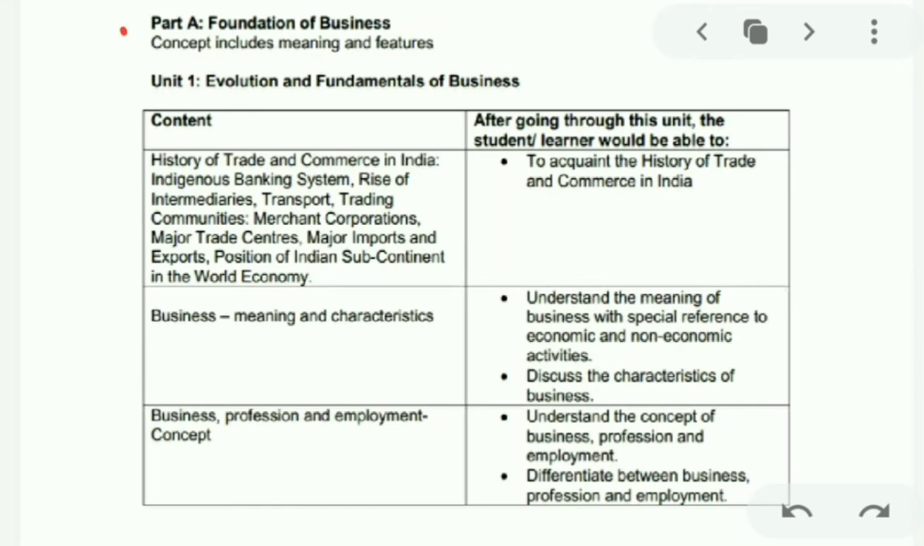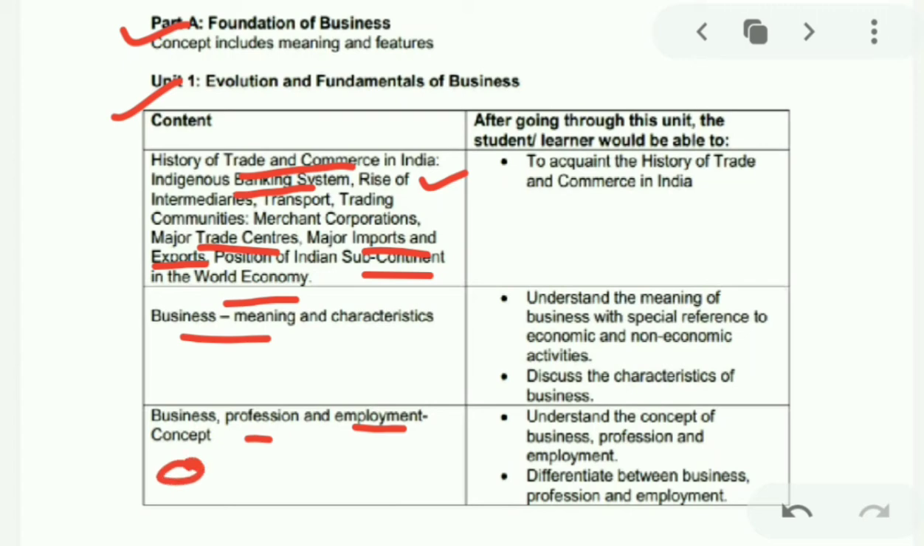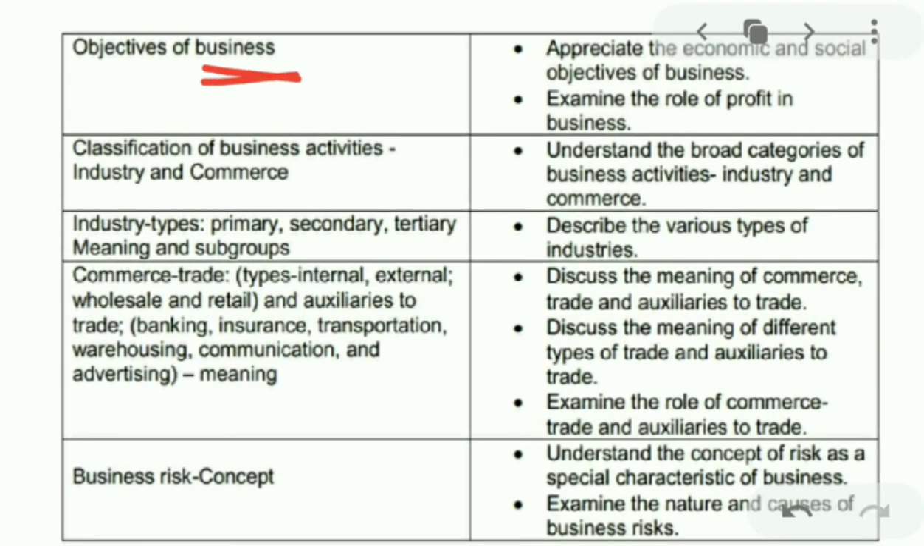syllabus. Part A, Unit 1 means Chapter 1. In this, what we will be covering: history of trade and commerce in India, banking system, the rise of intermediaries, as well as the major trade centers, major imports and exports, and the subcontinent in the world. Next is business, meaning and characteristics, business, profession, employment; we will understand the concept. Next, we will study the objectives of business, why business is important. Next, we will classify the activities of business. We will study the types of industries that are available.